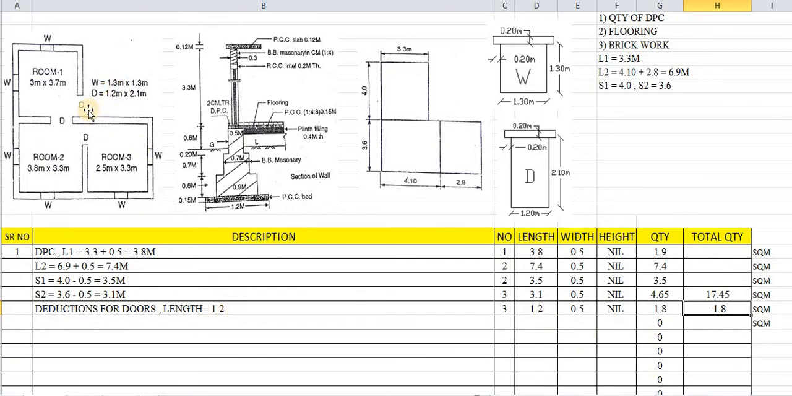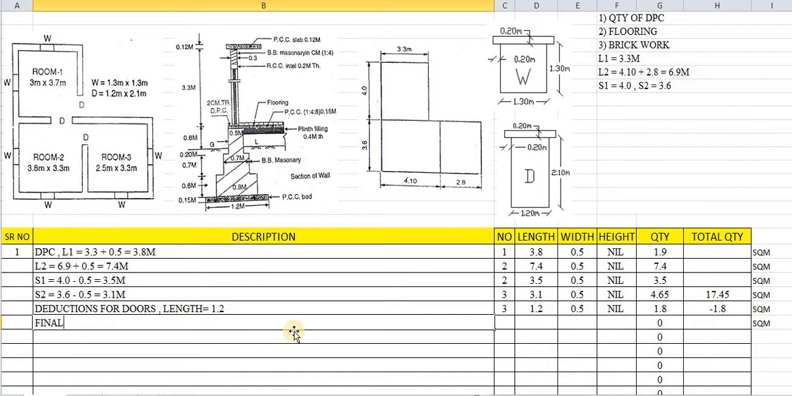The width will be the same as the DPC width. For the deductions also the width will be the same, that is 0.5, and the number of doors is 3. We have multiplied these 3 quantities, and this quantity is to be deducted. Therefore we have taken this with a minus sign, minus 1.8. This is plus 17.45 and minus the final quantity of DPC.